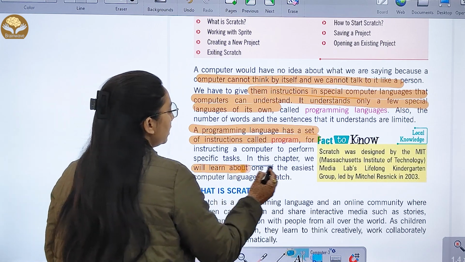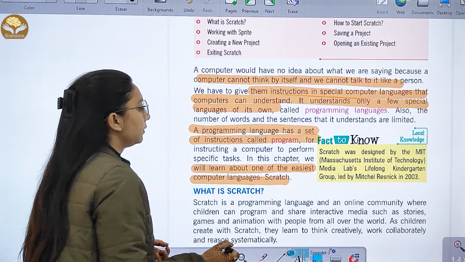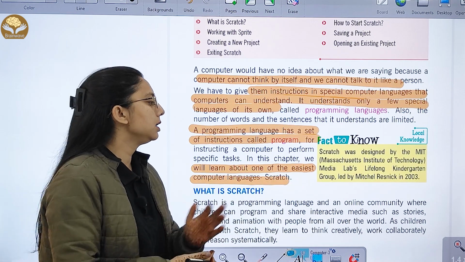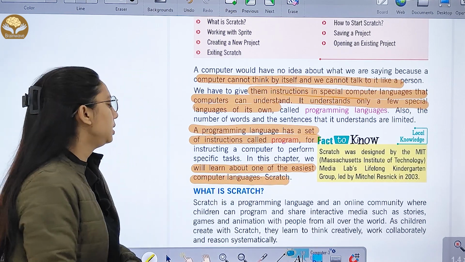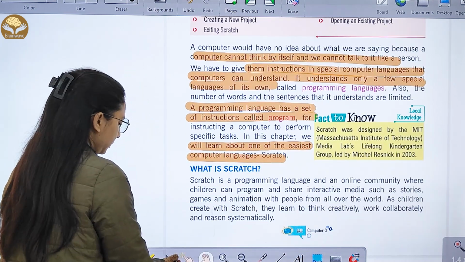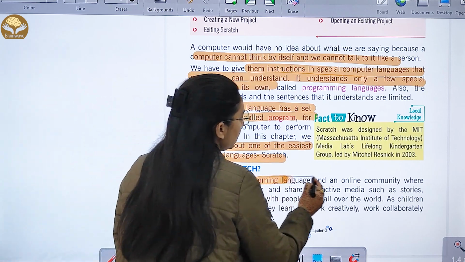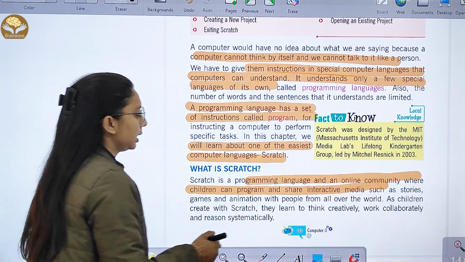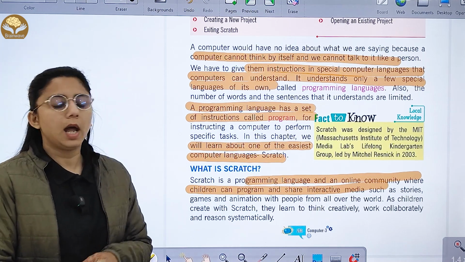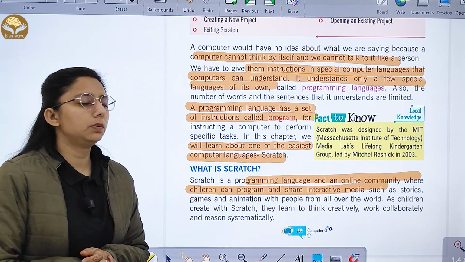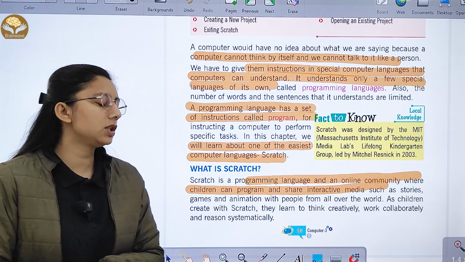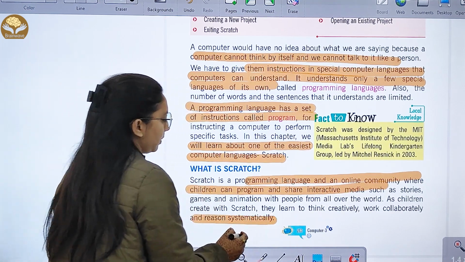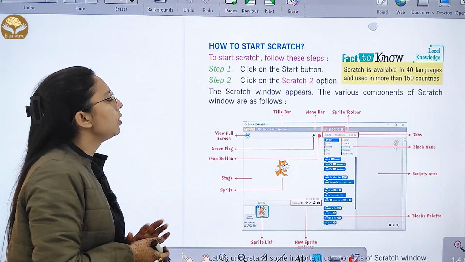In this chapter, we will learn about one of the easiest computer languages, which we call Scratch. Scratch was designed by the Massachusetts Institute of Technology, right? So what is Scratch? Scratch is a programming language and an online community where children can create and share interactive media like stories, games, and animation with people from all over the world. As children create with Scratch, they learn to think creatively, work collaboratively, and reason systematically. Right.